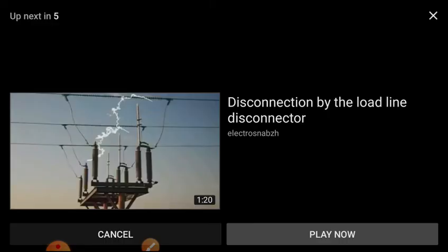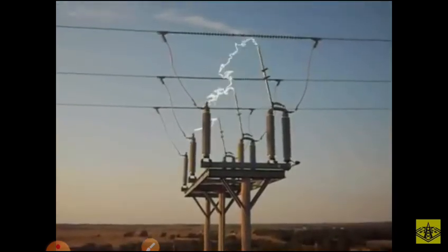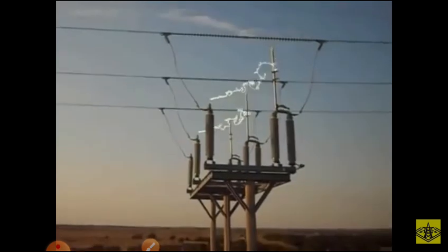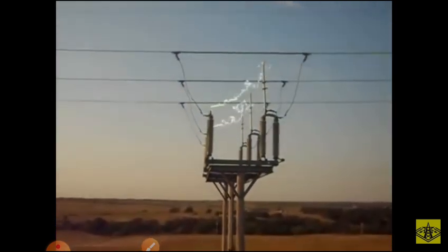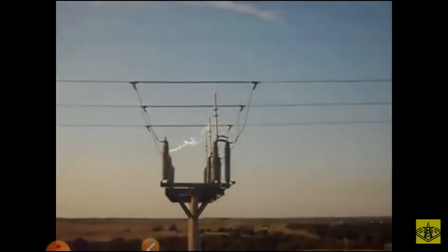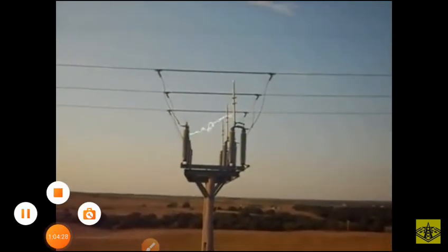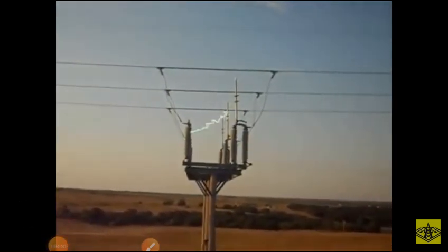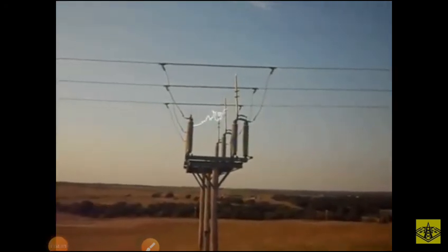You can see how it is operated. The arc is continuous, even then, as it is high voltage.